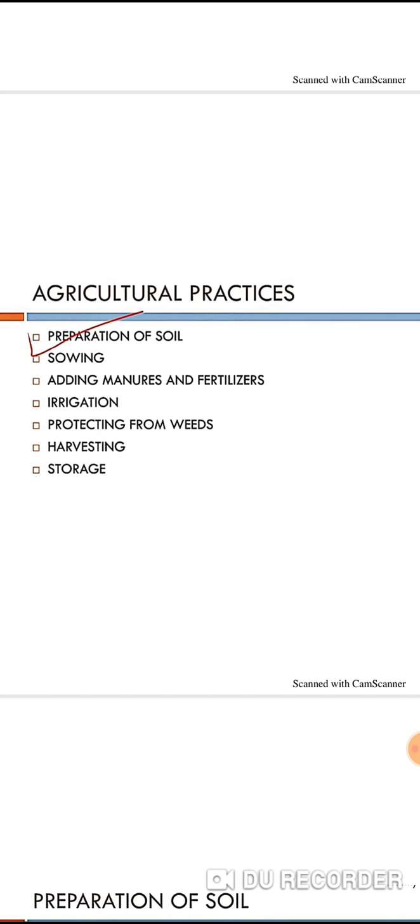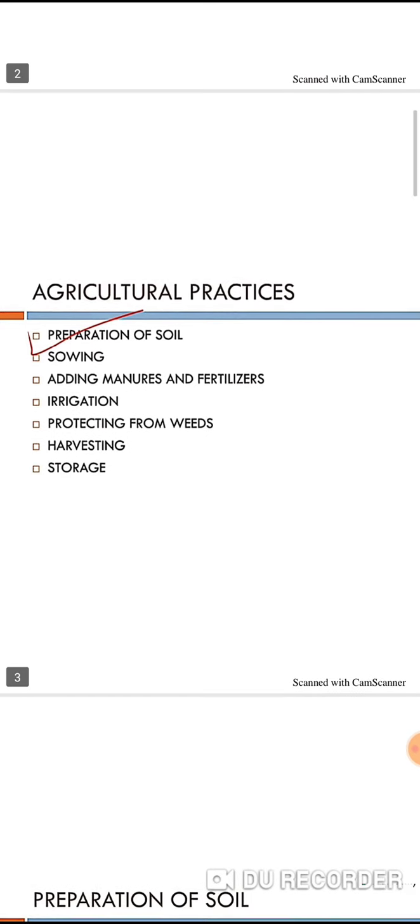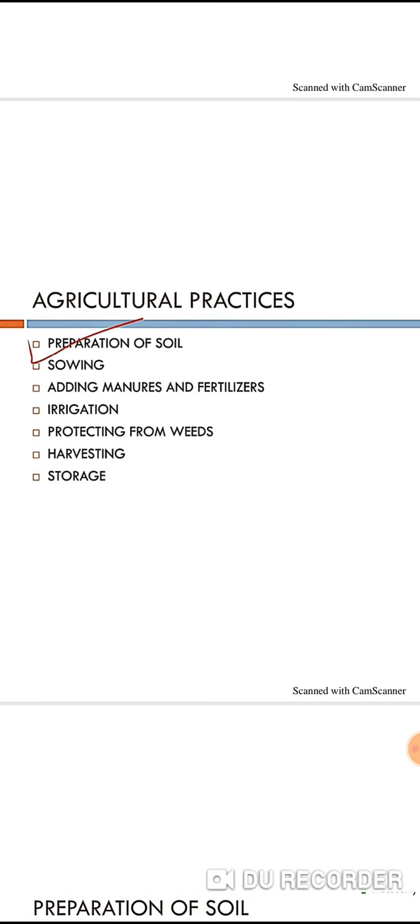See, these activities or tasks are referred to as agricultural practices only. These steps are very important at the point of examination also. If you understand all the steps and the whole chapter, you can analyze it. Okay. So the first process is preparation of the soil.